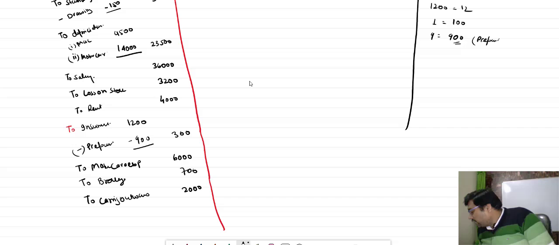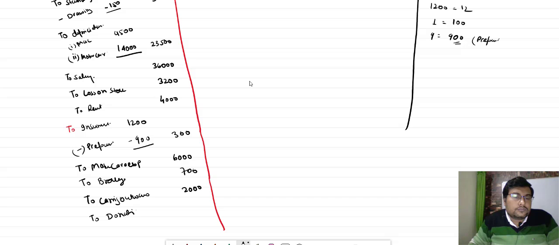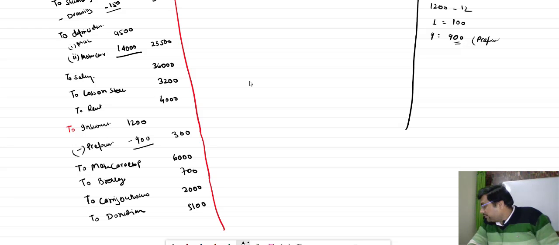So what we had done बच्चा, everything we transfer here, and the last one is to donation. How much is the donation? 5,100.